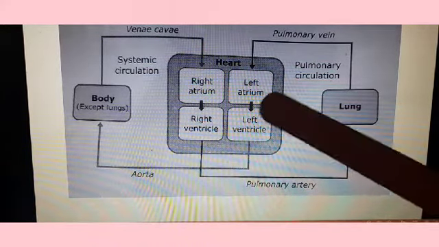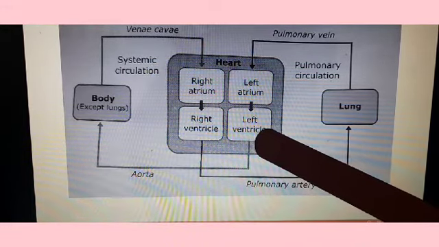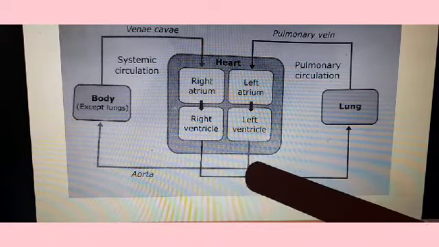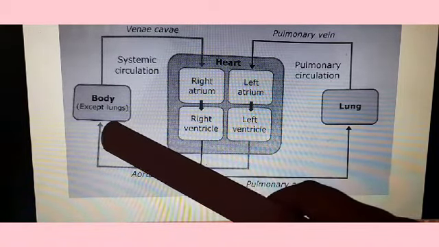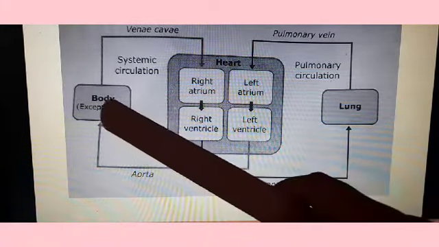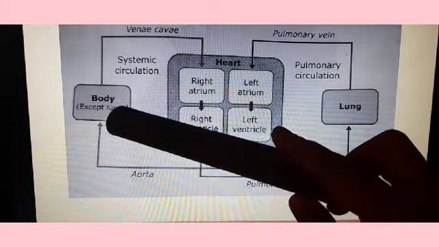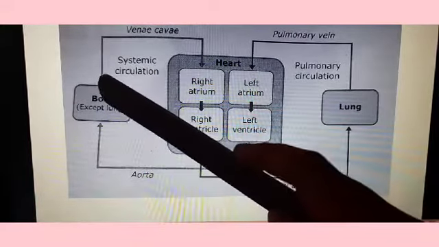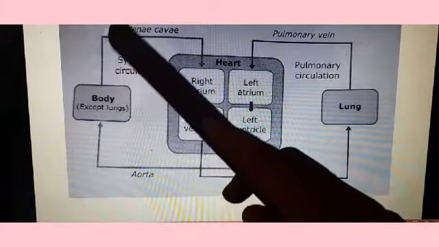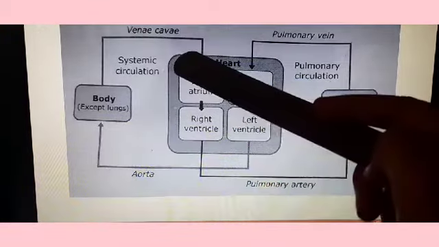Then in the second circuit, the oxygenated blood from the left atrium enters the left ventricle, and then through the aorta it goes to different parts of the body. That is, the oxygenated blood is distributed throughout the body parts. Then again the deoxygenated blood from different parts of the body is collected and enters the right atrium through the vena cava.